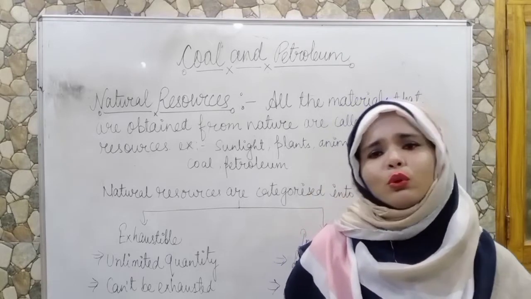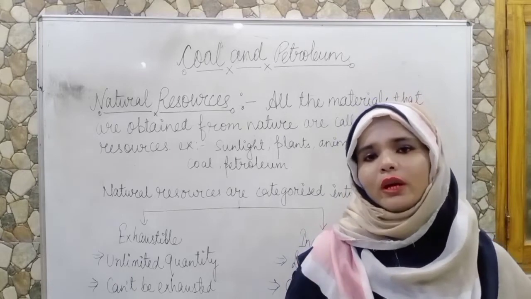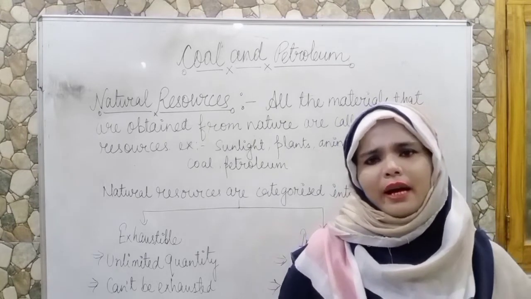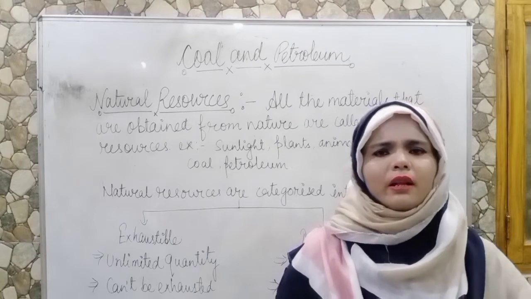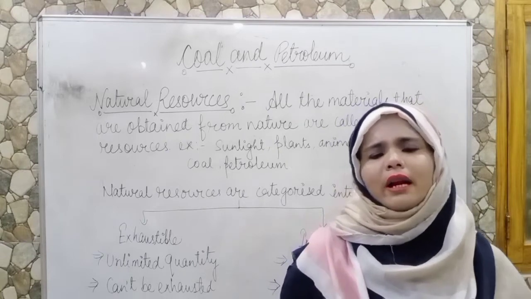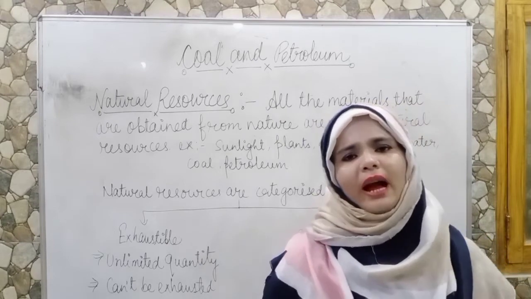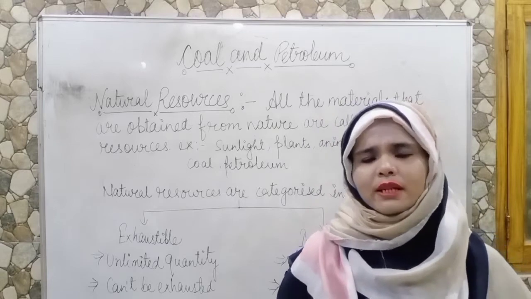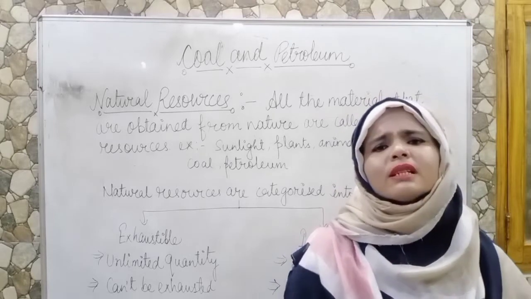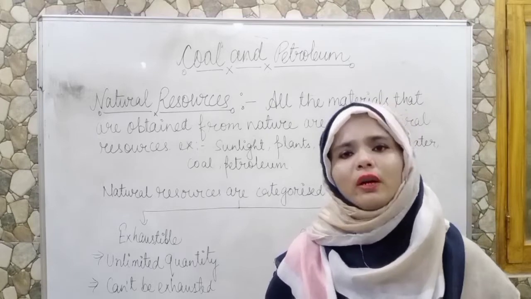Natural resources are those resources which we get from our nature. Everything we get from our nature, every material, whether sunlight, water, air, the whole plant kingdom and the whole animal kingdom, is given to us by nature. So these resources are called natural resources. And man-made resources are those resources which humankind makes in this world. By using some natural resources, humans make some artificial resources. That's what we call man-made resources.